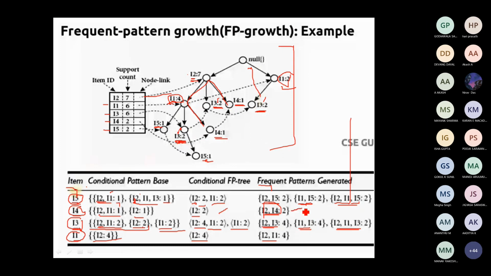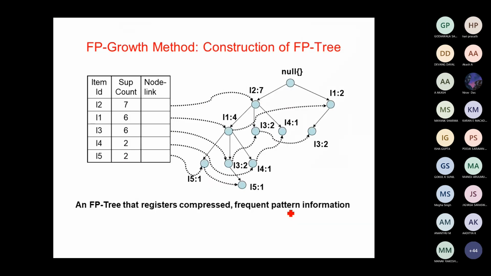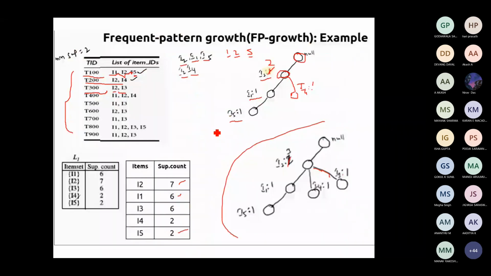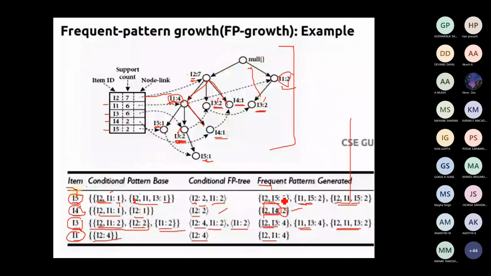That is what is available here. So the number of this support count can be validated either from your given question, or even you can validate it using the tree branches also. If you look into I2, I1 and I3, you can find 2 branches which have the combination of I2, I1 and I3.